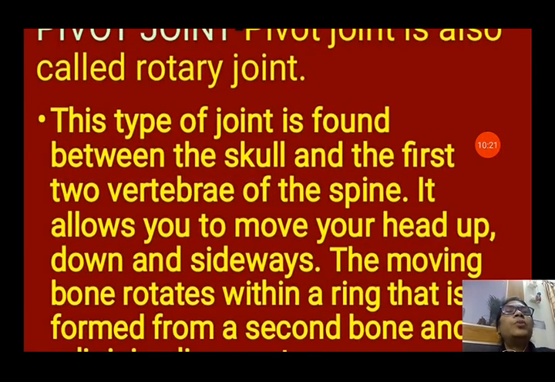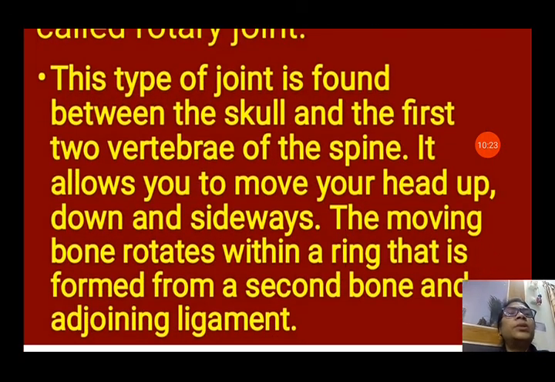Now pivot joint. Pivot joint is also a rotary joint. This type of joint is found between the skull and the first two vertebrae of the spine. It allows us to move our head up, down, sideways. The moving bone rotates within a ring that is formed from a second bone and the adjoining ligament. That means one bone is rotating inside the other bone.